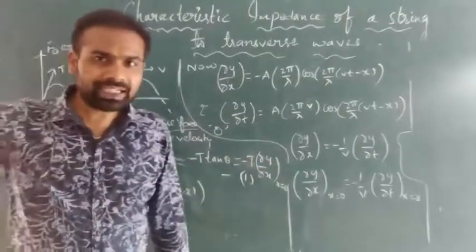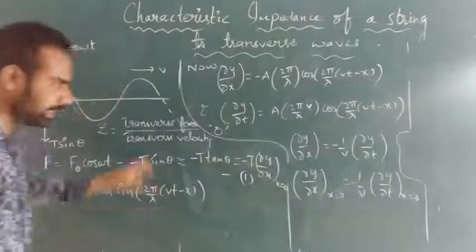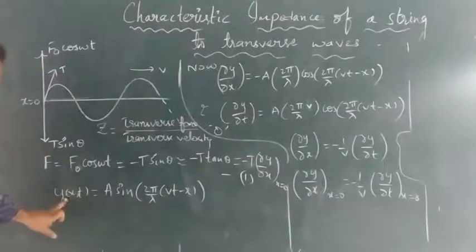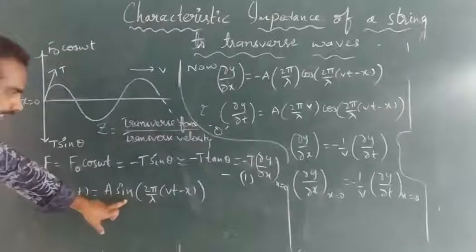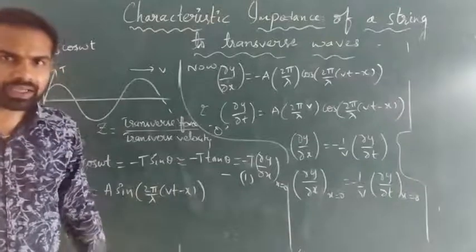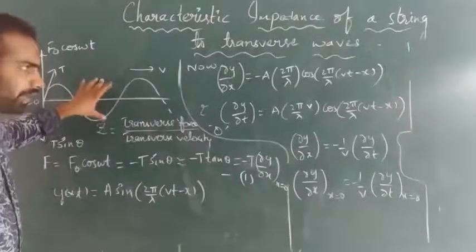Here, what is the displacement of the wave along the y direction? The solution of this wave is y(x,t) = a sin[(2π/λ)(vt − x)]. This is the solution of this wave.